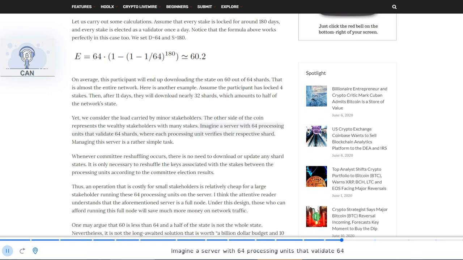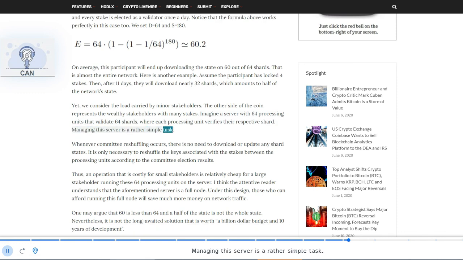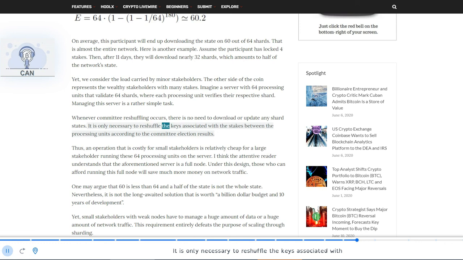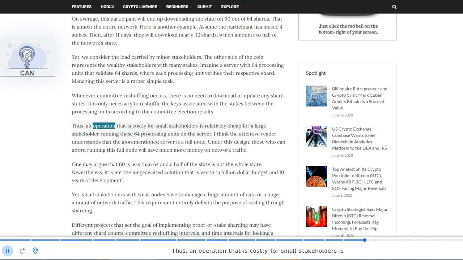Imagine a server with 64 processing units that validate 64 shards, where each processing unit verifies their respective shard. Managing this server is a rather simple task. Whenever committee reshuffling occurs, there is no need to download or update any shard states. It is only necessary to reshuffle the keys associated with the stakes between the processing units according to the committee election results. Thus, an operation that is costly for small stakeholders is relatively cheap for a large stakeholder running these 64 processing units on the server.